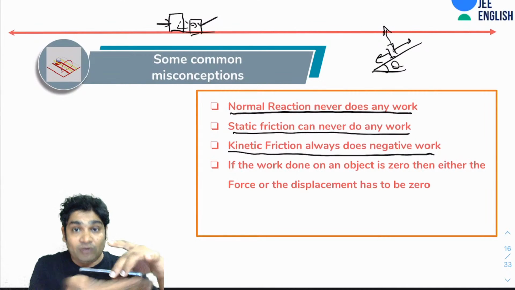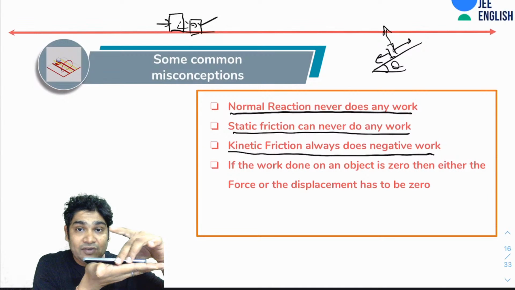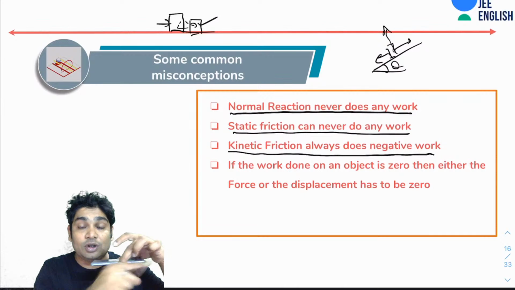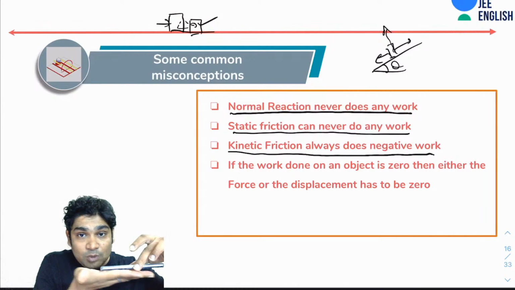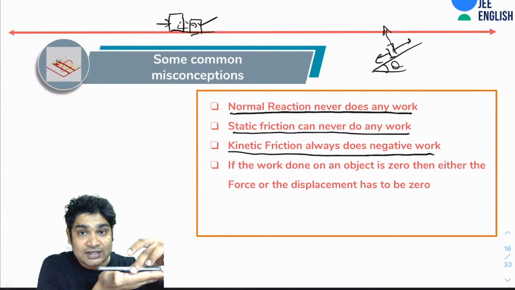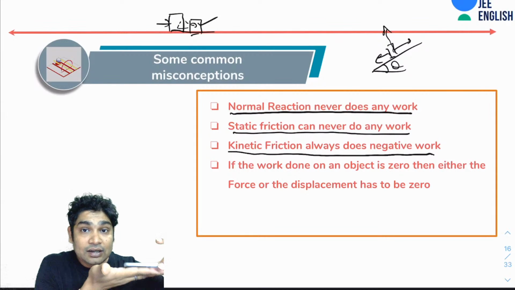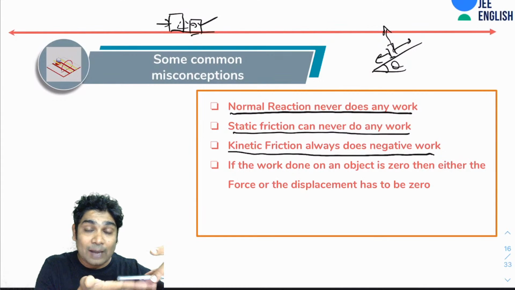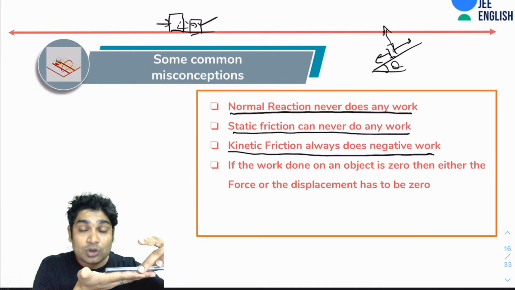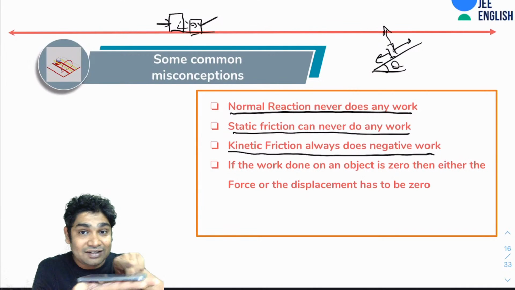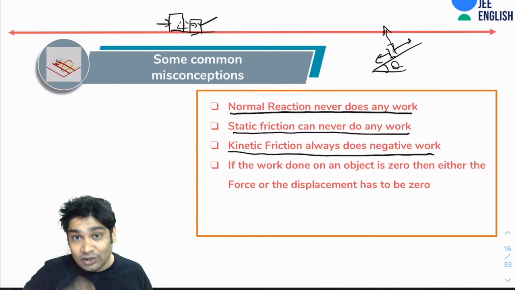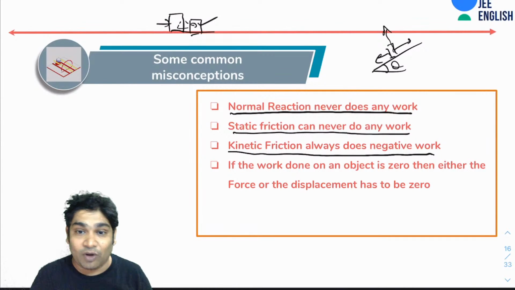So if it did move forward, you will realize when the slipping was happening, the kinetic friction would be acting in the forward direction on the phone. Why? Because my hand was moving faster. So with respect to my hand, the phone was going backward. It was sliding backwards, right? If it was sliding backwards, now kinetic friction will oppose relative slipping, right? So it will oppose this motion. For that, the kinetic friction will act in the forward direction, and this phone actually, with respect to ground, got displaced in the forward direction. All right.